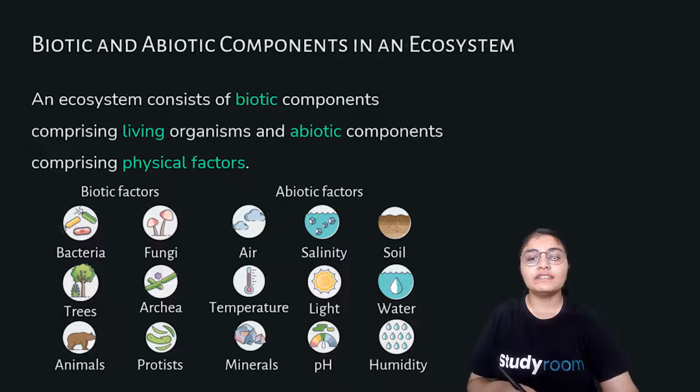So here we can see different examples of biotic and abiotic factors. An ecosystem consists of biotic components comprising living organisms and abiotic components comprising the physical factors.